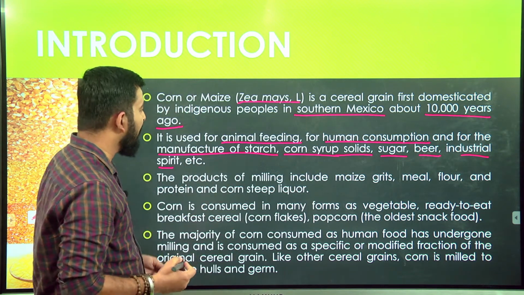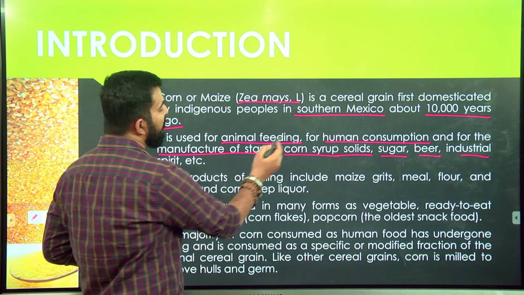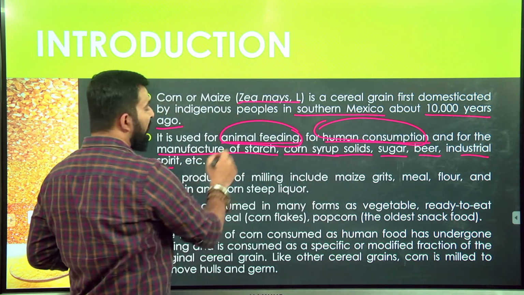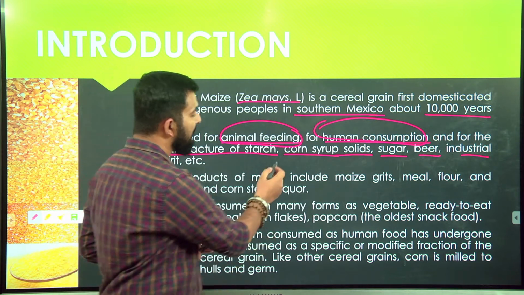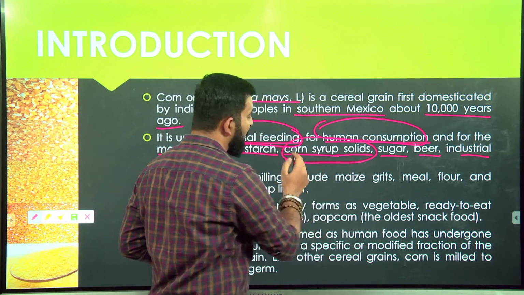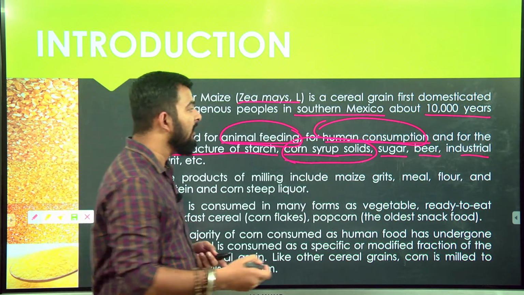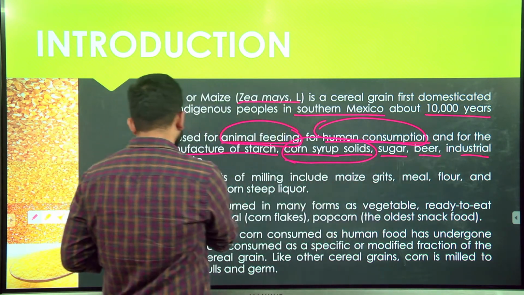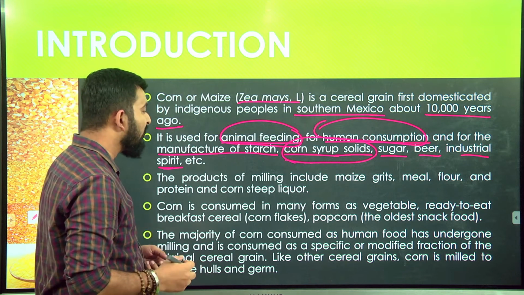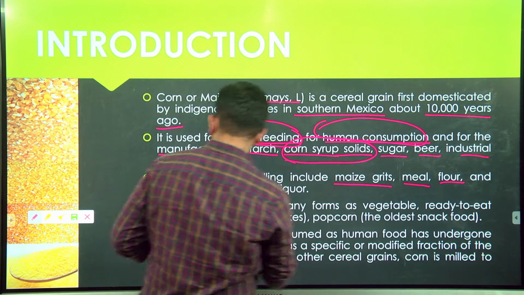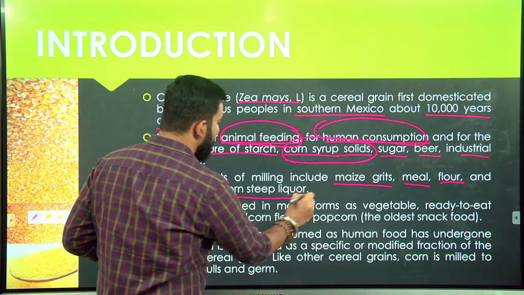But traditional uses of corn include animal feeding, human consumption, and the manufacture of starch, corn syrup solids, sugar, beer, and industrial spirits. Corn syrup is the popular sweetener that is being used in cold drinks nowadays. The products of milling include maize grits, meal, flour, protein and corn steep liquor.